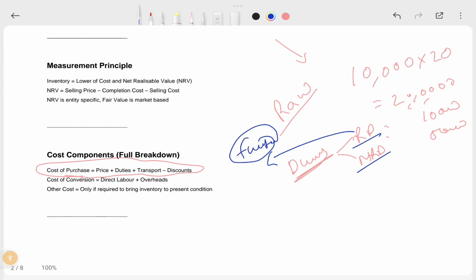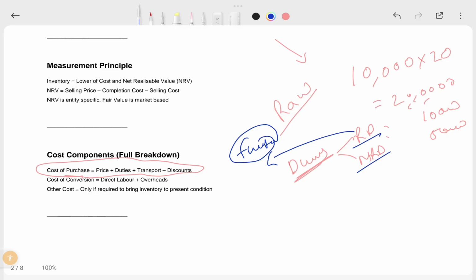That is called refundable duty. If you want a separate video on this refundability, I will do it for CPT students, for IPCC students also. But if you are a finals guy or already a professional, you don't need explanation on this. So to explain this kind of concept, I will make separate videos based on the comment section.